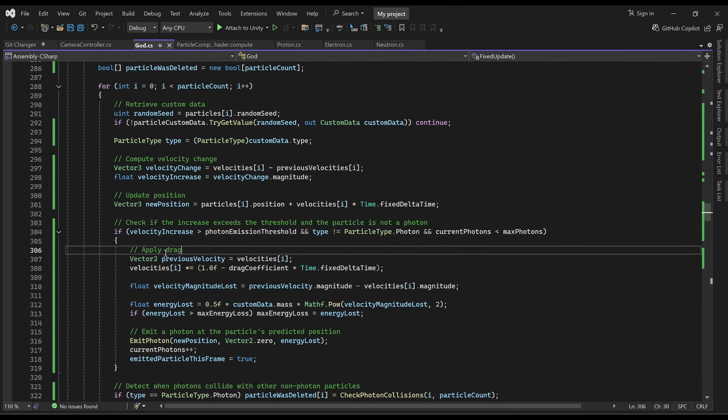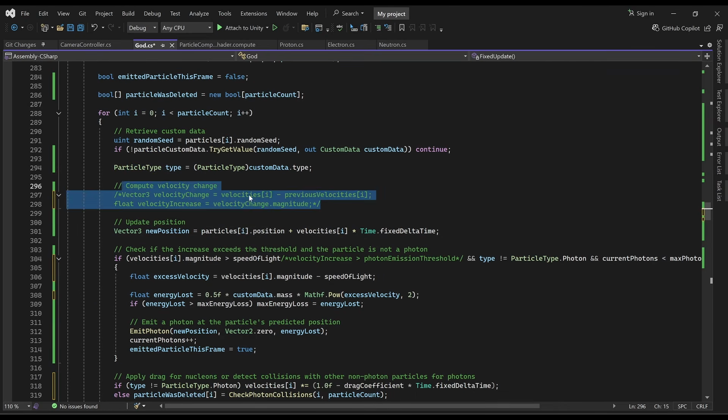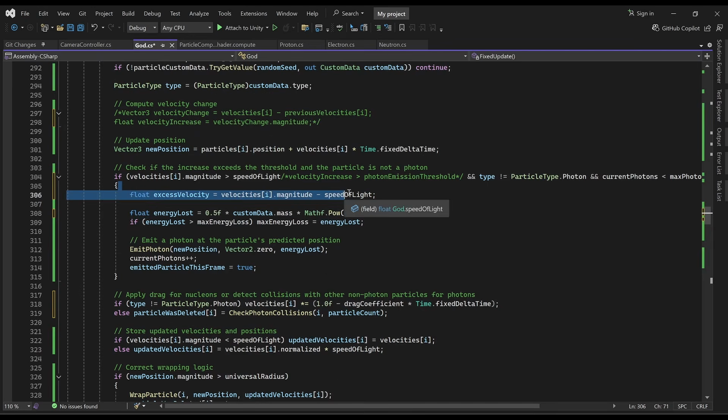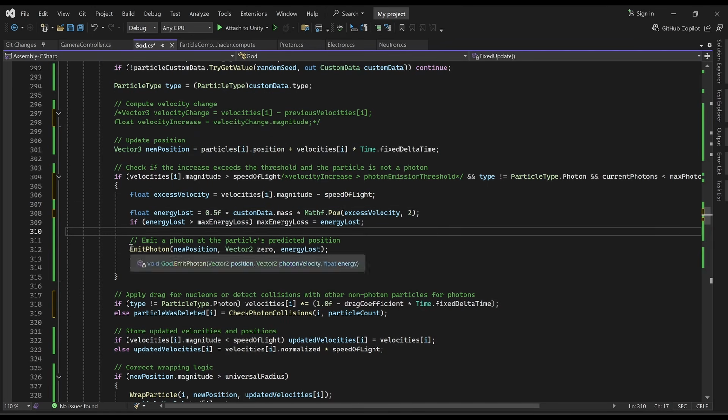Actually, I wonder maybe we could just apply the drag separately and then only emit a photon if a nucleon tries to go past the speed of light. So instead of computing the velocity change and then seeing if that's above a certain photon emission threshold, our photon emission threshold will basically just be the speed of light, and if a nucleon tries to go past that, we'll calculate its excess velocity, convert that to energy, and then emit a photon with that energy.